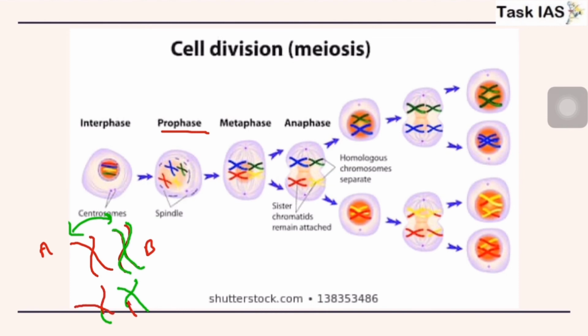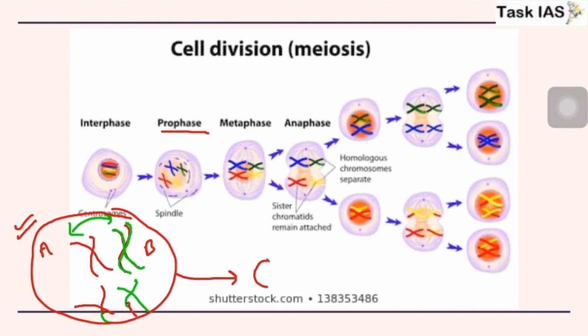So this shows that during prophase there is mixing of chromosomes. That's why different traits appear. And this mixing of chromosomes also varies in every cell of an organism. That means once a reproductive cell divides, that product may be different from the division of another reproductive cell at a later time.